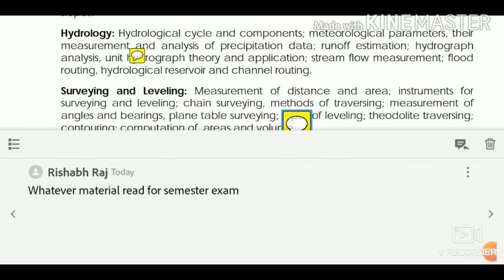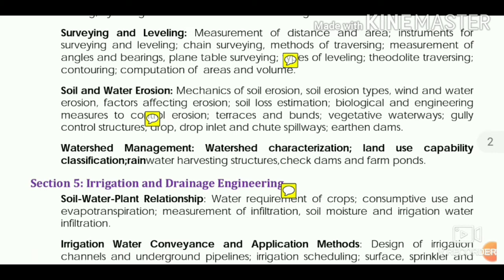And for surveying and leveling, you should read simply. In first year you studied surveying and leveling, so you should simply follow whatever course material you followed for your semester examination. You can simply see it once, because not so many questions come from this portion. Only simple questions, either from bearings, or different types of errors, or sometimes leveling questions where we have to take readings. You don't need so much theory from this portion, so you can easily study from your semester study material.